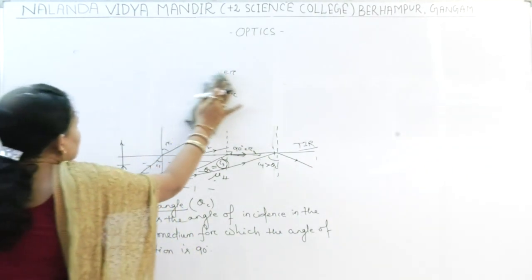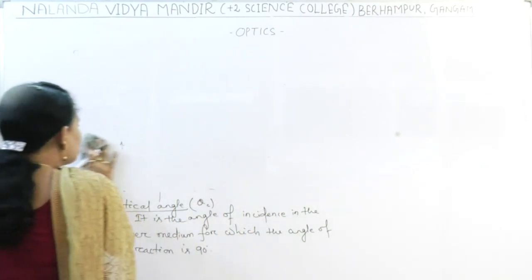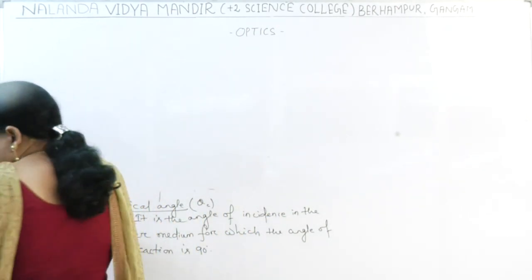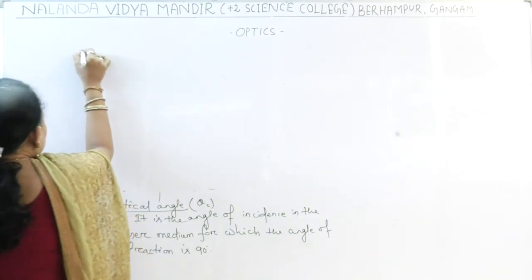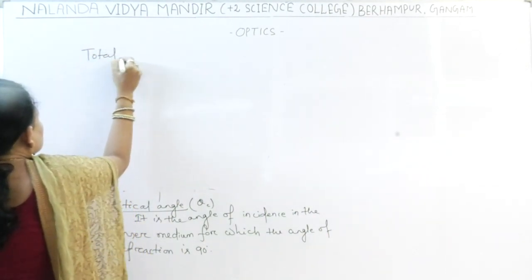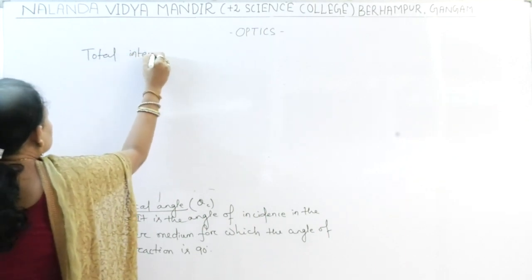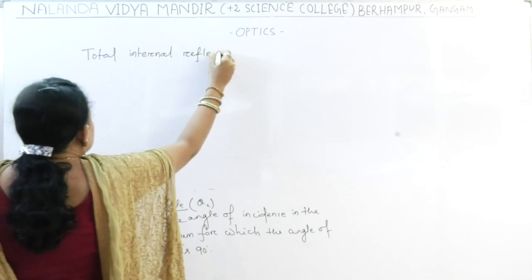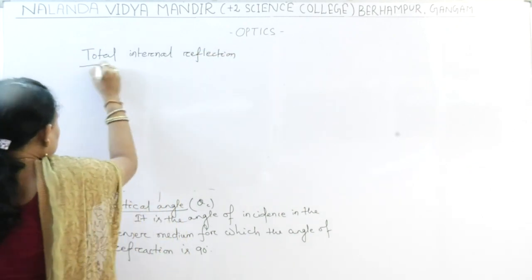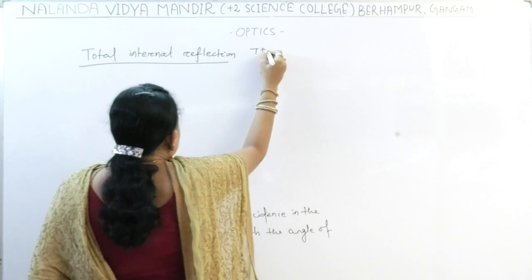So what is total internal reflection? Next, let us give the heading: total internal reflection. In short form, we say it as TIR.